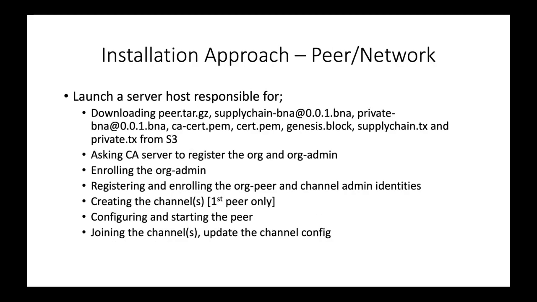To install a peer node, we download the peer installation package created by the setup host. We also download the PEM files from the server and the channel artifact files from the orderer. Finally, we download the 2 business network archives that were also published by the setup host. We start by asking the CA server to register a new org and org admin. We enroll this admin and use it to create admins to manage the channels. If this is the first peer, we will create the channel by submitting the create channel transaction. Next, we start the peer and join the channel.